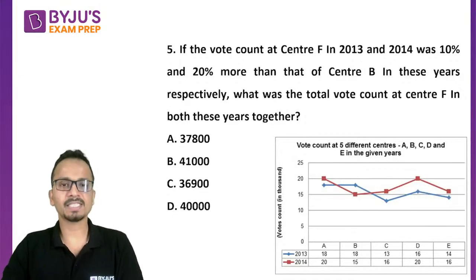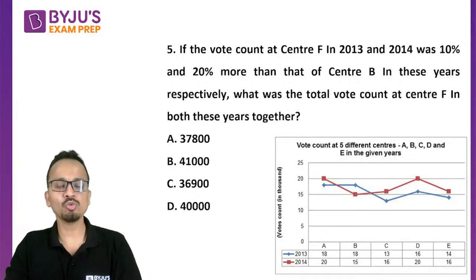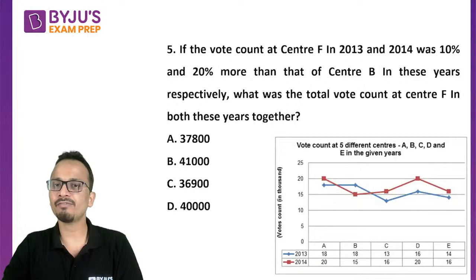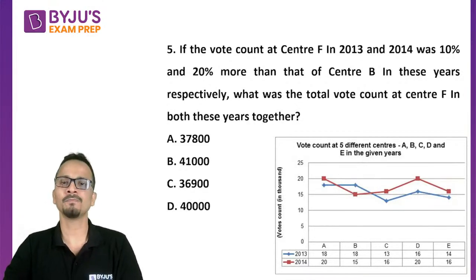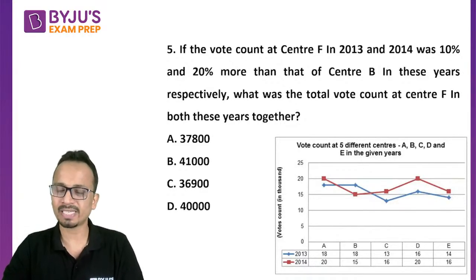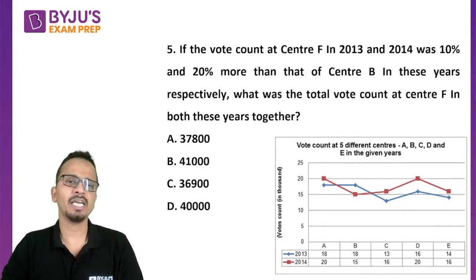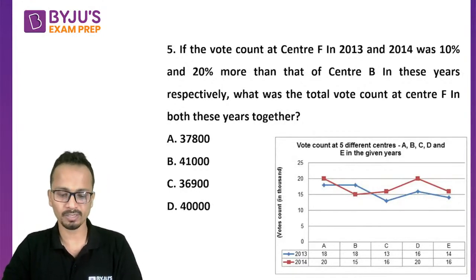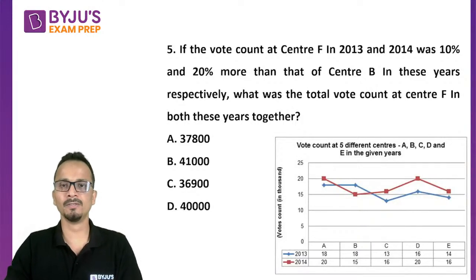Now question number 5 says that if the vote count at center F, so this is a new center that is not given in the table, in 2013 and 2014 was 10% and 20% more than that of center B in these years respectively, then what was the total vote count at center F in both the years put together? A very easy, straightforward question.